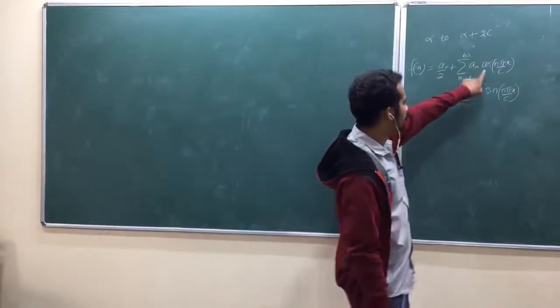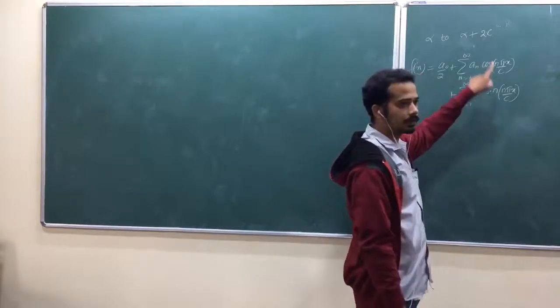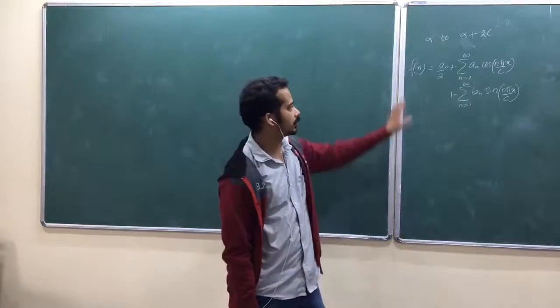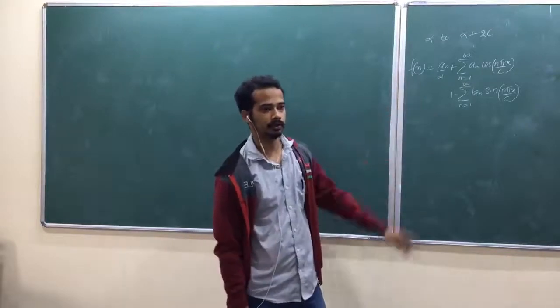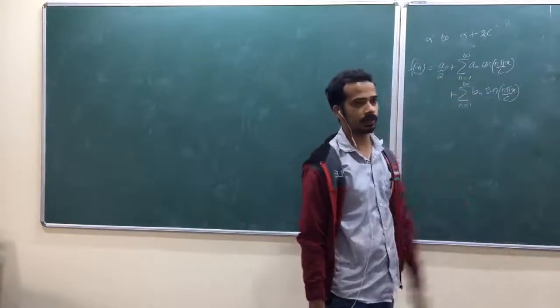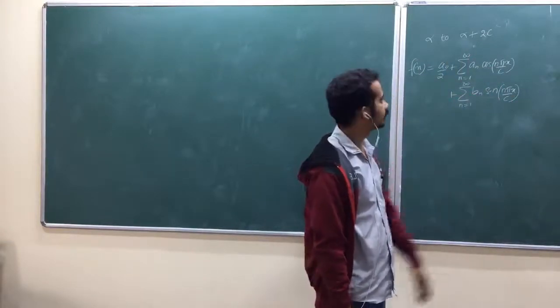So, why have we chosen these two? Because these are periodic functions with a period 2c. Once we expand this one, that function automatically becomes periodic with a period 2c, because whatever we have expanded, this right hand side is a periodic function with a period 2c.